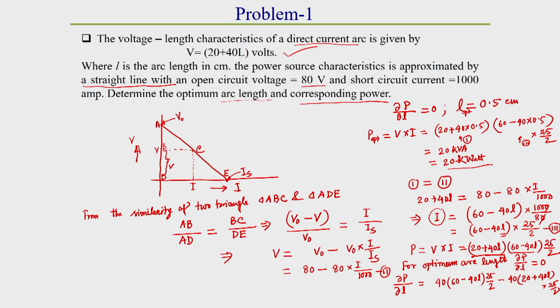In the next class I will solve one or two problems on these types of arc power characteristics, and show how to find the open circuit voltage and the short circuit current when the optimum power is given to us.